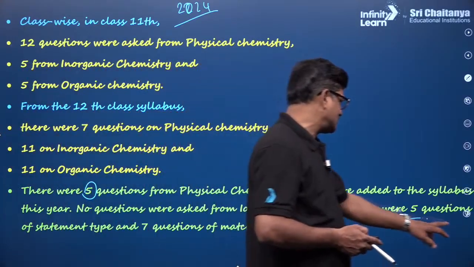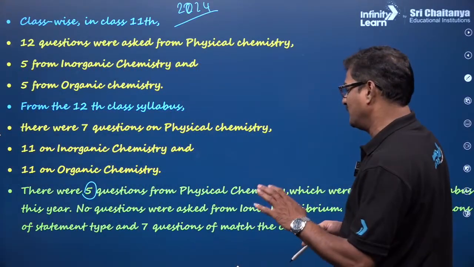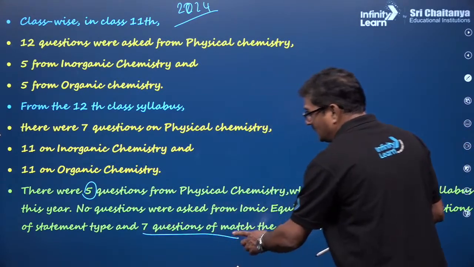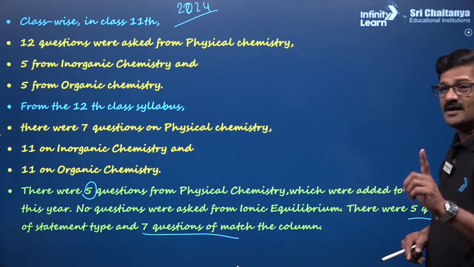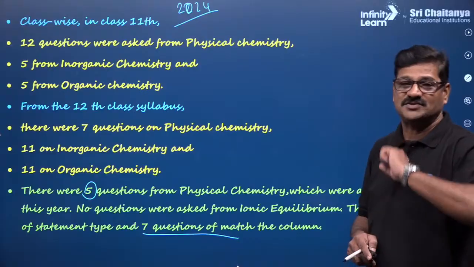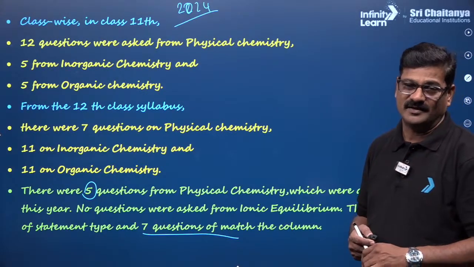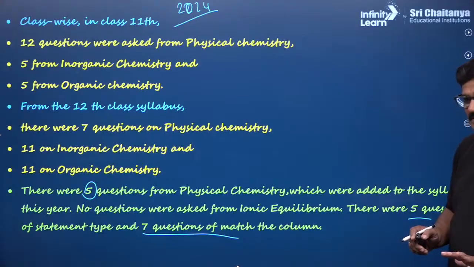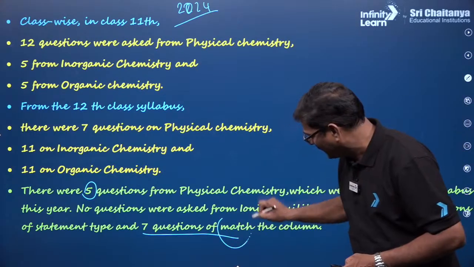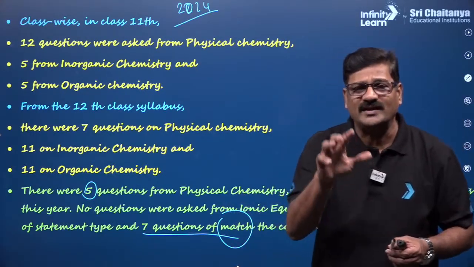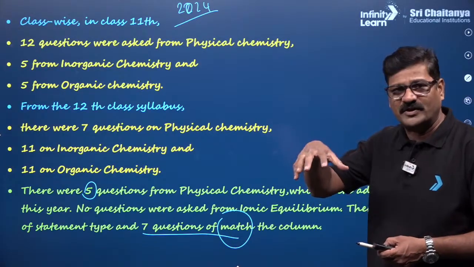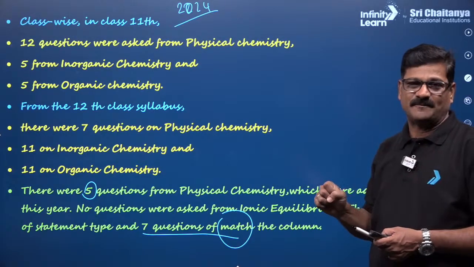There are 5 questions of statement type, and 7 questions are matching. So matching type questions are more prone in the JEE pattern. That misled the entire student community. When matching type questions come in, NTA, focusing on NEET, is adopting JEE methodologies.